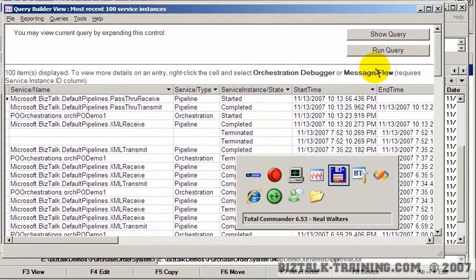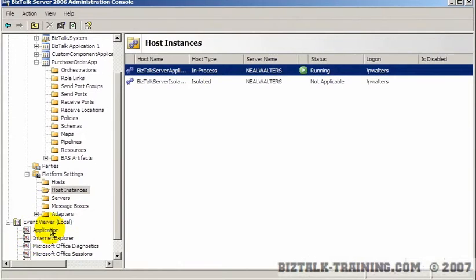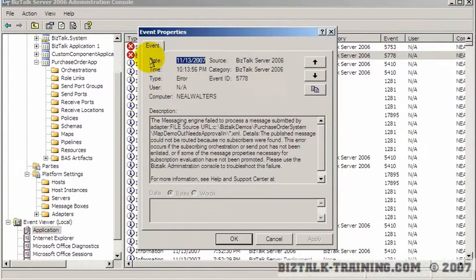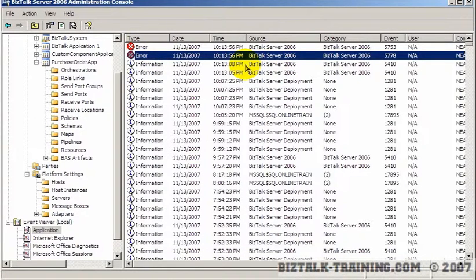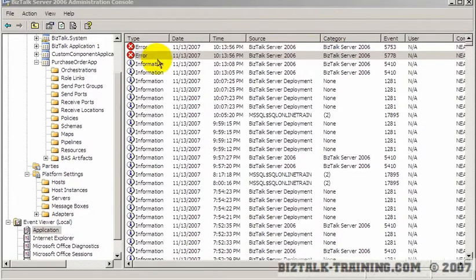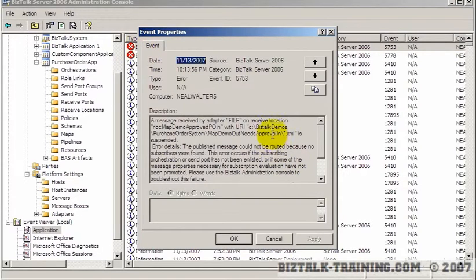And so what we need to do is go see if we have errors. I'm going to look first in the application event log, and I see two BizTalk errors here. What time are they? First of all, check the time. Okay, it is 10:13 on my computer, so this is the right time. Okay, this is the message that says no subscribers. When I dropped the approval back in, it said there were no subscribers. And I got two messages for some reason.